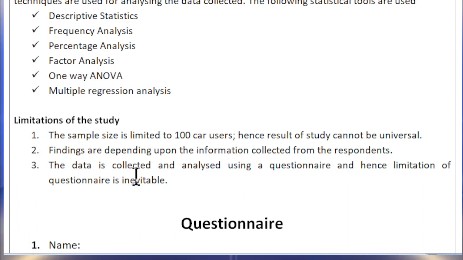The data is collected and analyzed using a questionnaire, and hence limitation of the questionnaire is inevitable. Sometimes the questionnaire we prepare may contain limitations, so that is also a limitation of the study. There are 3 limitations of the study.